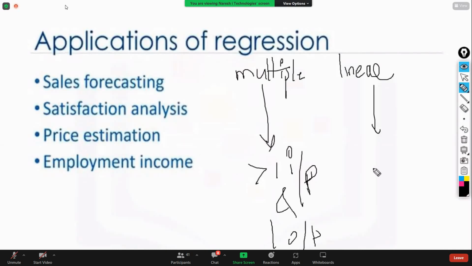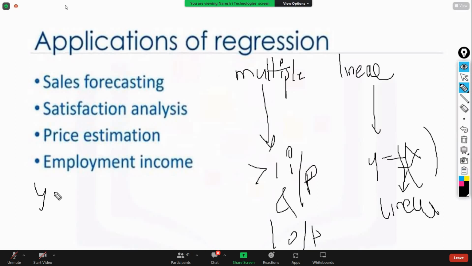Linear means the relation between y and x. Whatever the relation is, y is f of x. This f of x should be linear. Then it is called linear regression. Multiple linear regression means multiple variables the y depends on in a linear way. For example, y is equal to mx plus c is for simple linear.